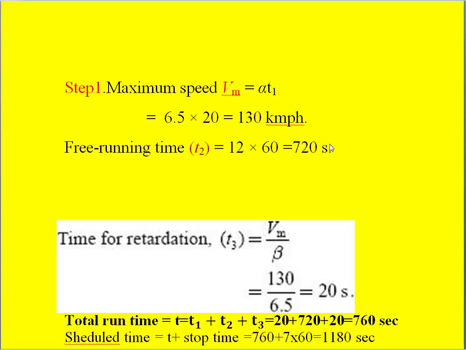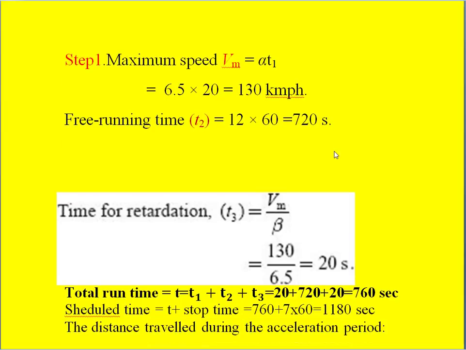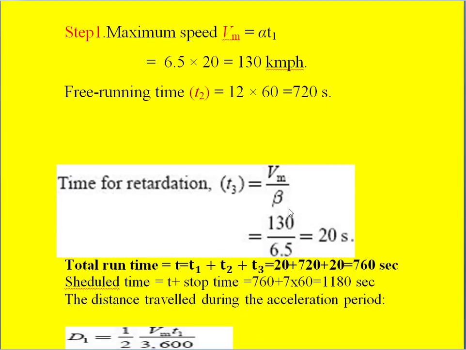So next, the time of retardation. We know the time of retardation T3 is nothing but Vm divided by beta. Vm we calculated, that is 130, divided by beta, which is also mentioned, 6.5.